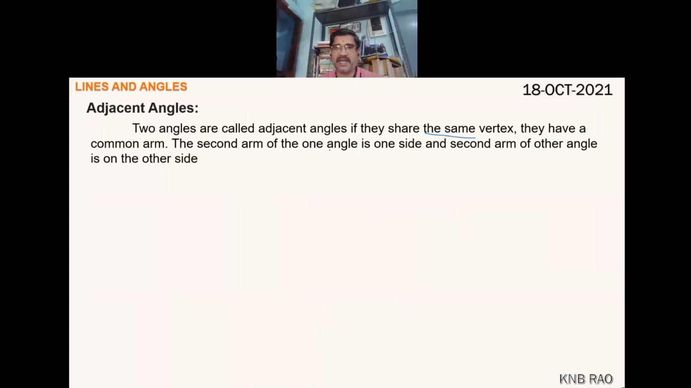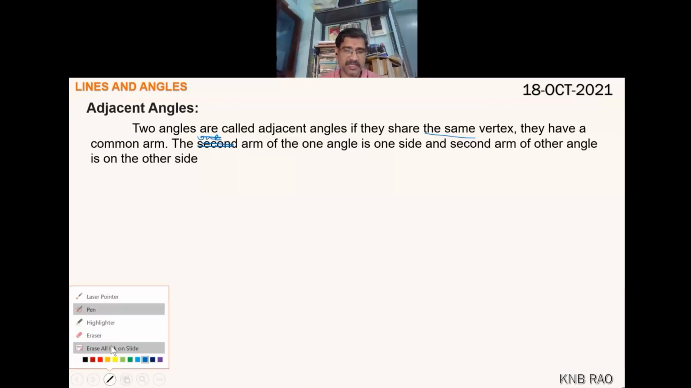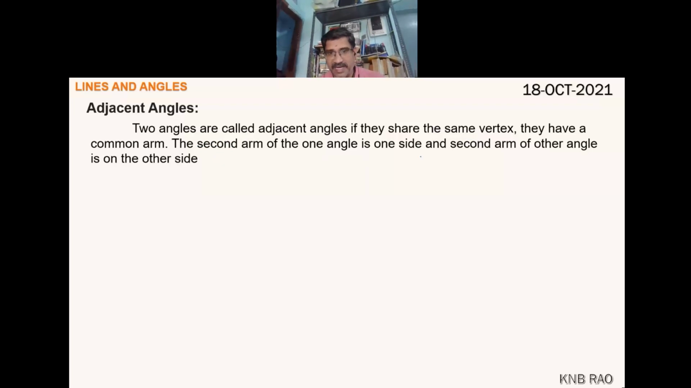The second arm of the one angle is on one side and the second arm of the other angle is on the other side. Why second arm? Because there is one common arm, na? Have you understood the definition? Yes, sir. Is it in the textbook type or what I said? Okay.